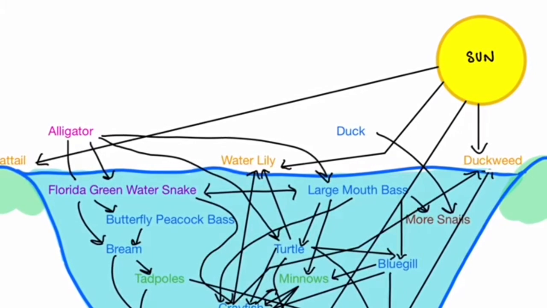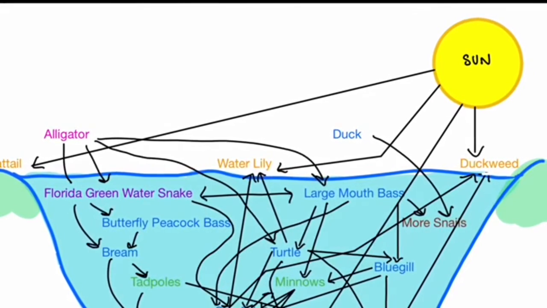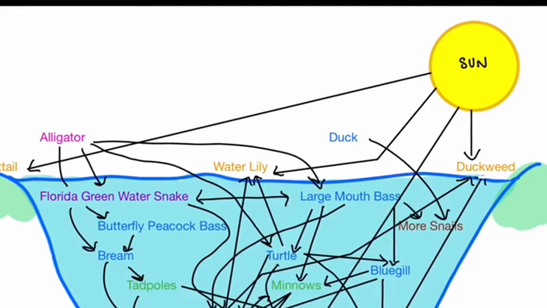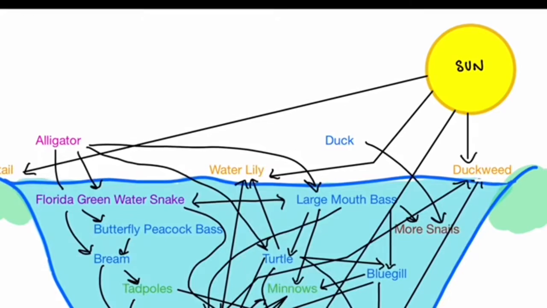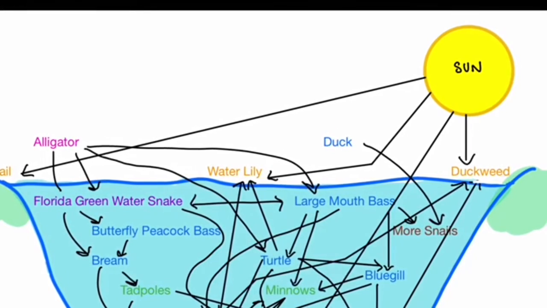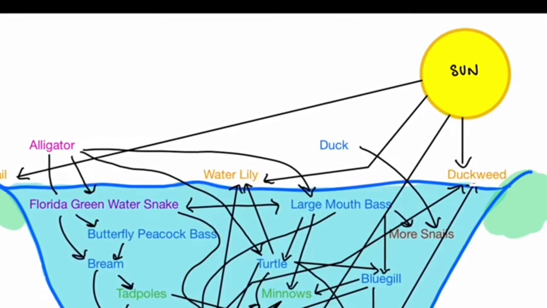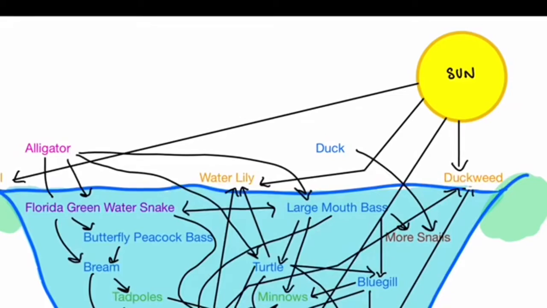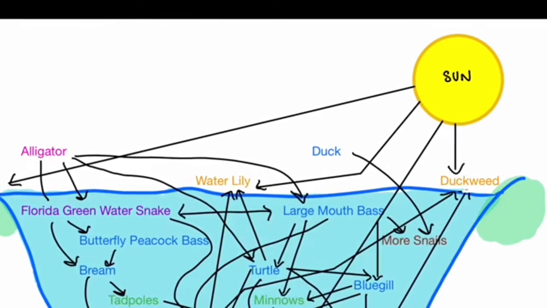Snakes consume bass and small fish. Small fish consume tadpoles, bluegill, zooplankton, and crayfish. Crayfish consume zooplankton, snails, and sometimes small fish. Snails and worms are decomposers, so they feast on the biomass, phytoplankton, and plants. Zooplankton eats phytoplankton. Phytoplankton and plants get their energy from the sun.